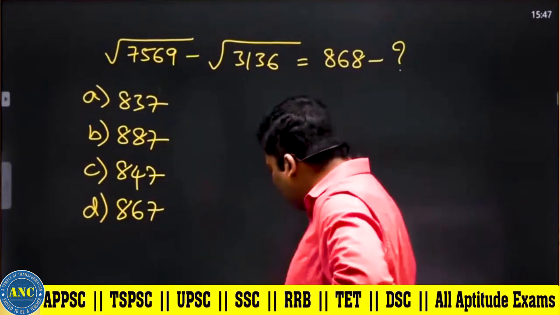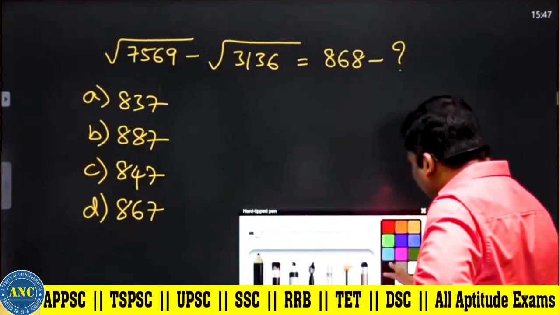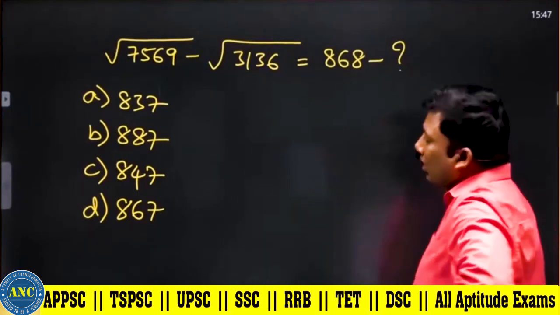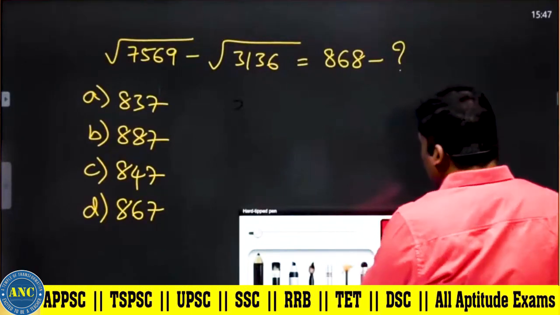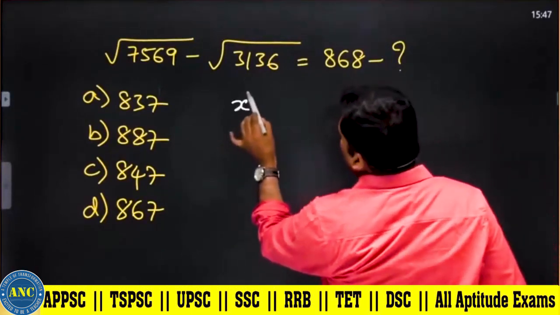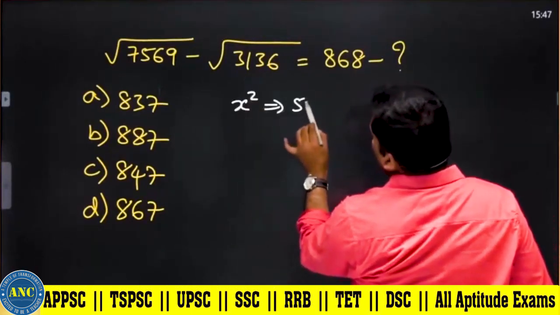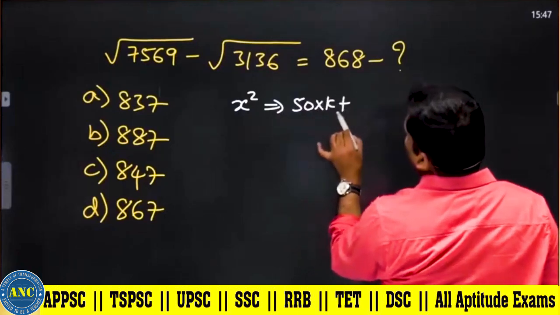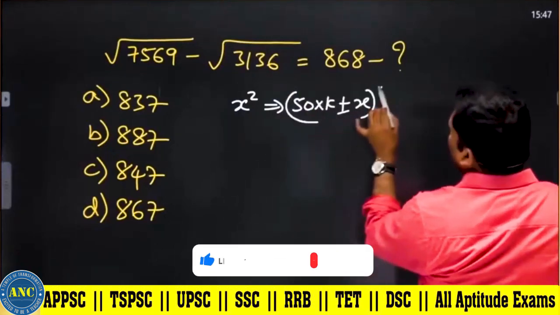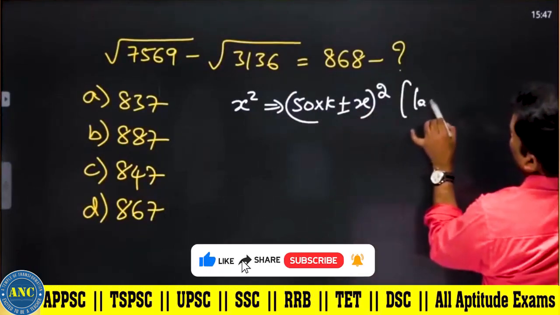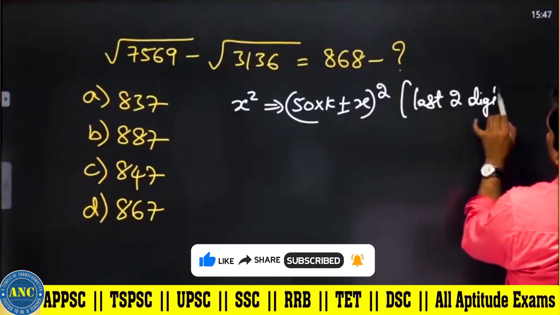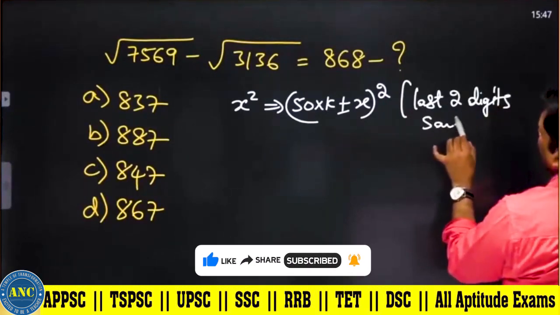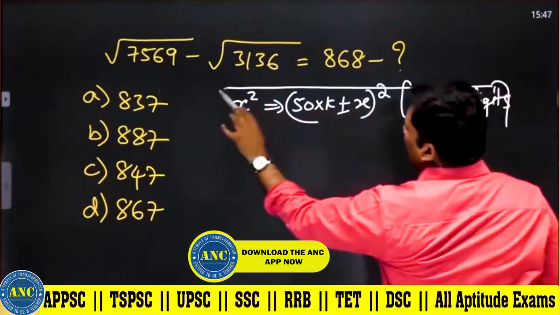Now listen carefully, sir. Let us not find out the square root of a perfect square directly. What is the logic that we discussed right now? This is a very important logic. x square is 50 into k plus or minus x whole square: the last two digits will be the same.